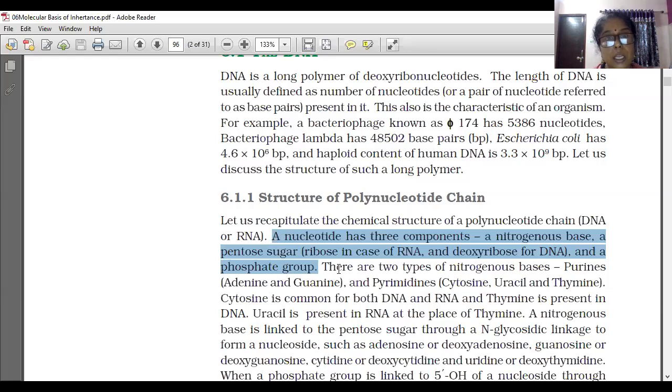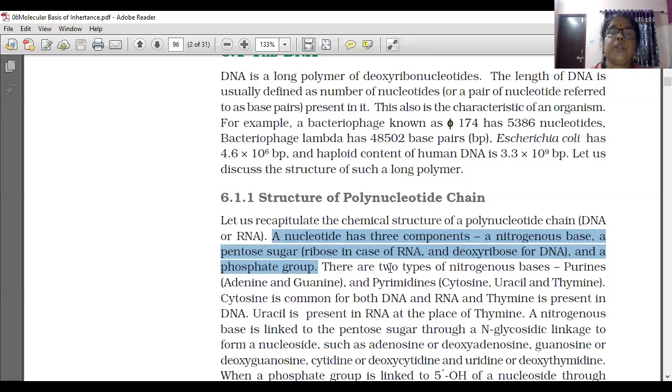Deoxyribose. And in RNA, ribose sugar. And a phosphate group. So there are three components for a nucleotide: nitrogenous base, that is purine or pyrimidine; pentose sugar, that is ribose or deoxyribose; and a phosphate group.